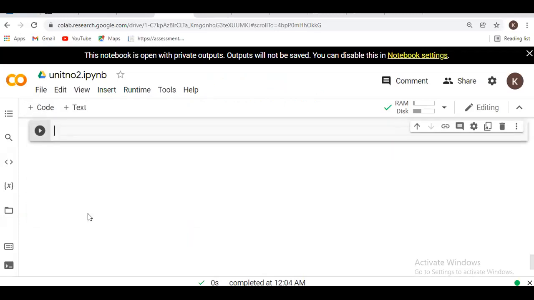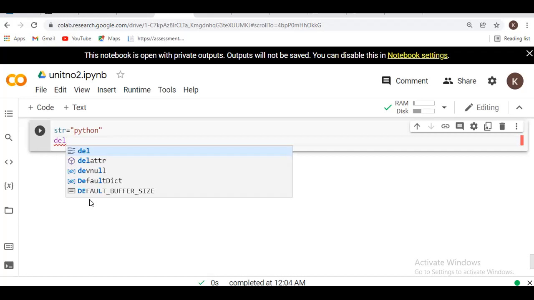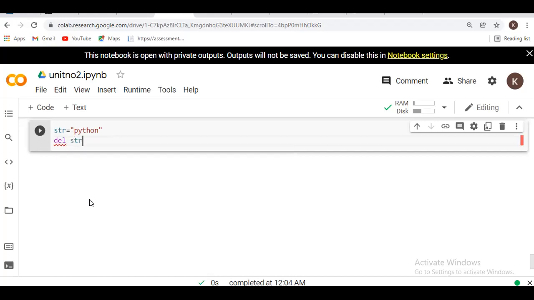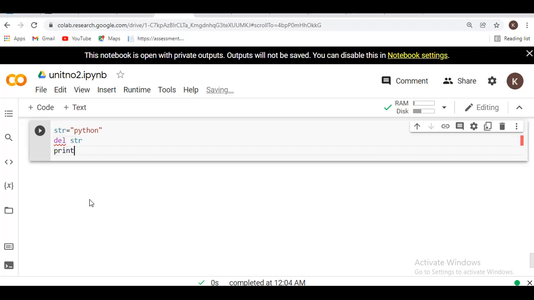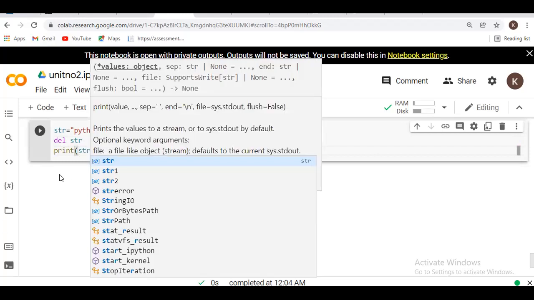Here I simply take str equal to Python. Now I want to delete it. Here I will pass str directly to delete, and then perform print of str. So what will be the output? Can anyone tell?